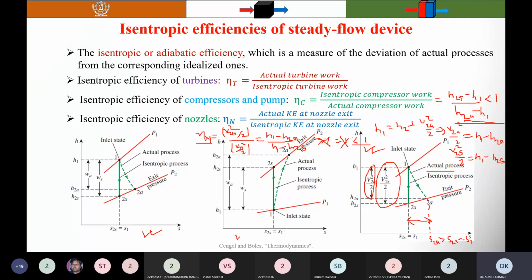So you should remember this formula, which I will use when I consider the efficiency, if it deviates from the isentropic expansion or compression process.